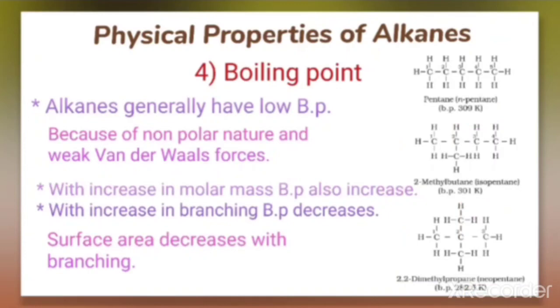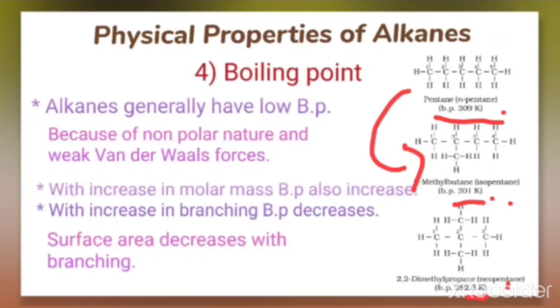So these have the same molecular mass, but different boiling points, and the boiling point is decreasing with the branching, because this is a straight chain, that's why it has a higher boiling point, and this one is branched with the same molar mass. As the branching increases, the boiling point decreases, and again when it is further branched, the boiling point decreases again.